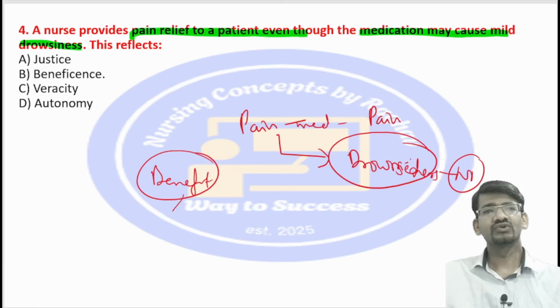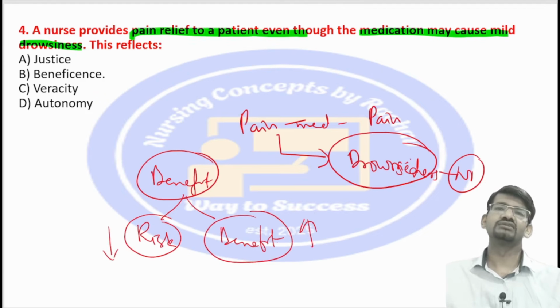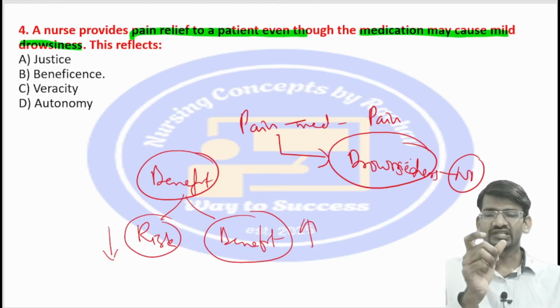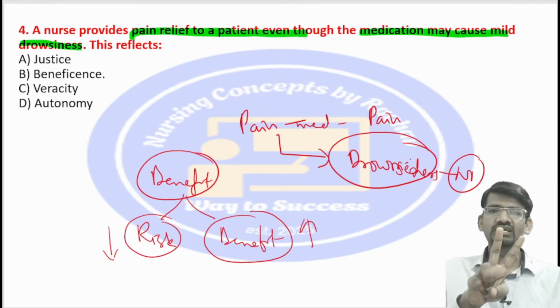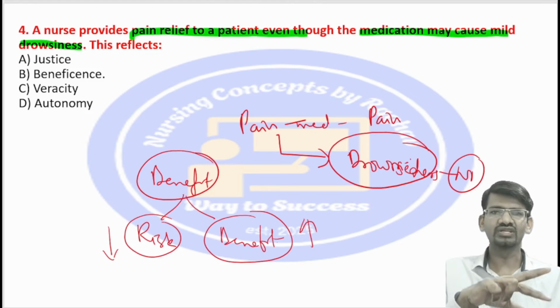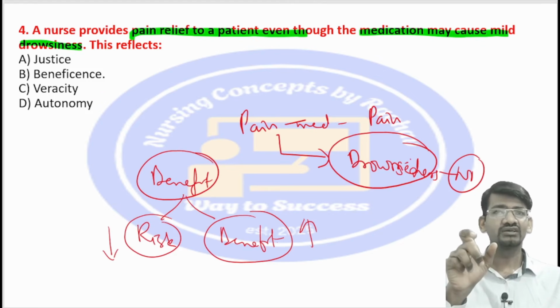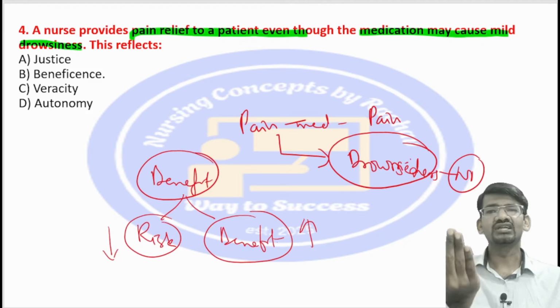So we should always think of two things: one is the risk and the other is the benefit. Both, the ratio, you should consider. We should always think there should be more benefit with less risk. Okay, so when we follow the ethical principle of beneficence, we have to keep two things in mind. One is the risk, what risk it carries, and the benefit. Whether there is more risk or more benefit, we must look at both. So always remember that the risk should be less and the benefit should be more.